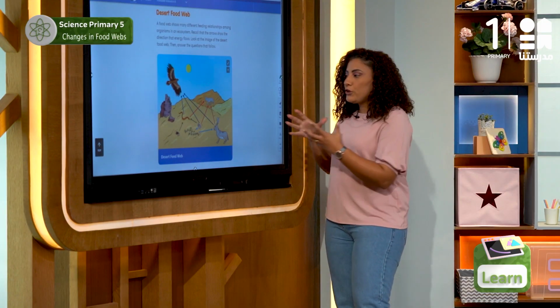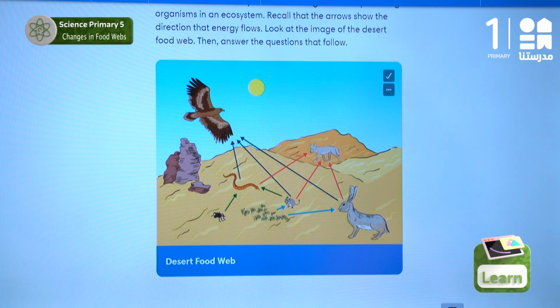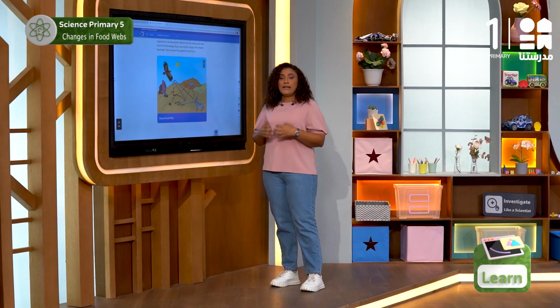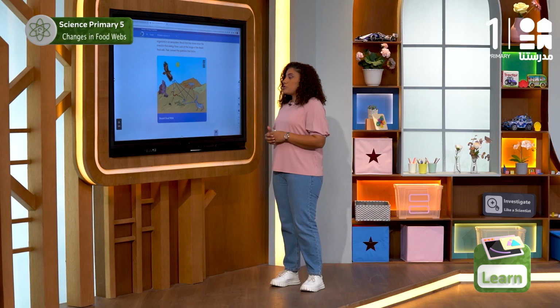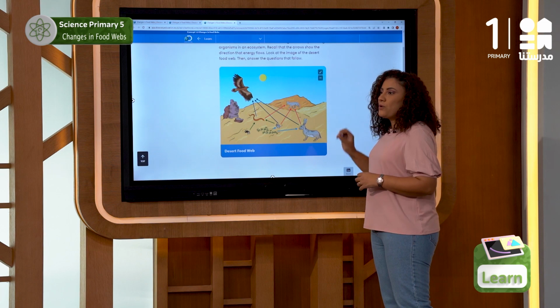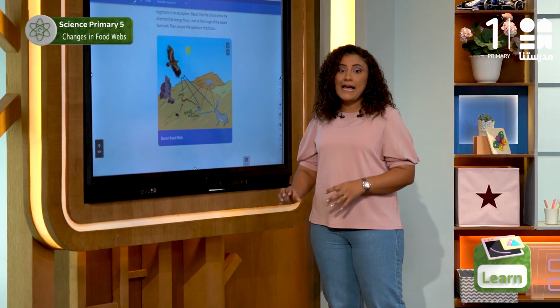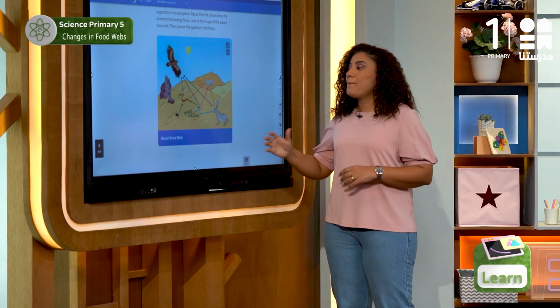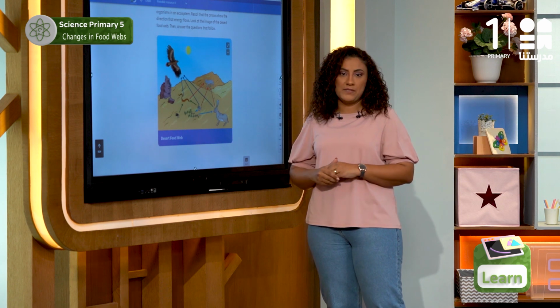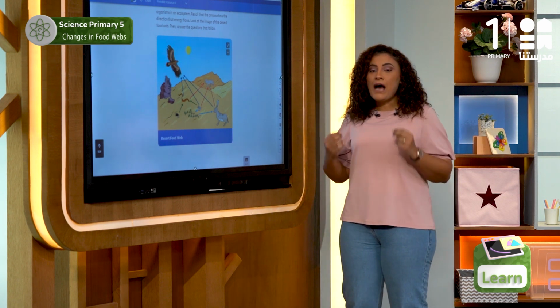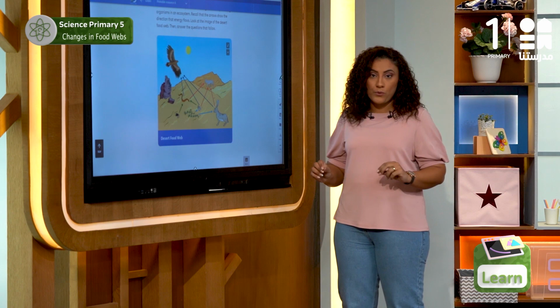I want you to look closely at this image. It's the desert food web. It's also in your books. So here the arrows show us and help us to understand the feeding relationship among these living organisms. And also it shows how the energy flows.